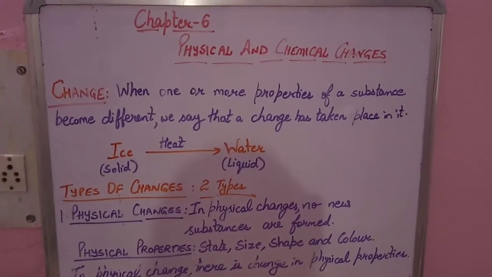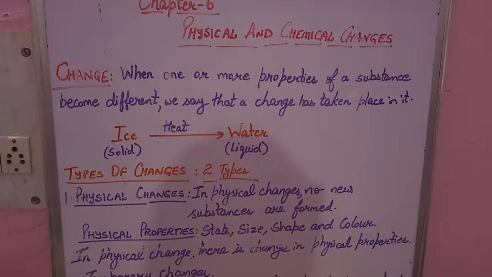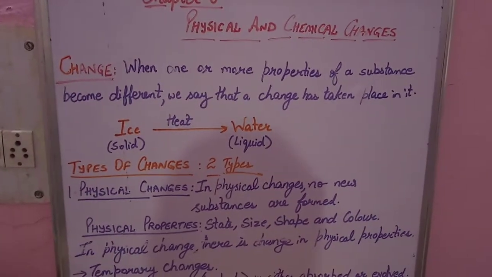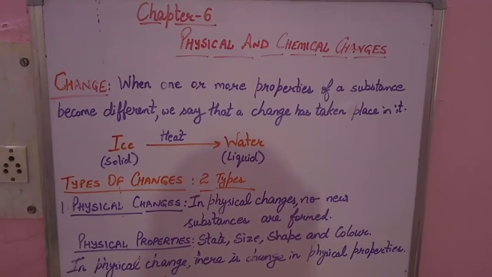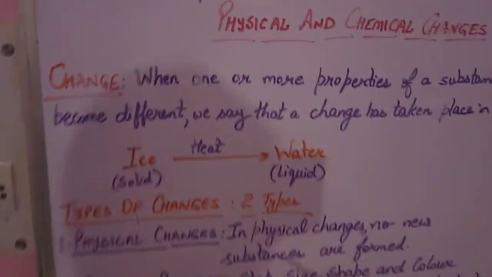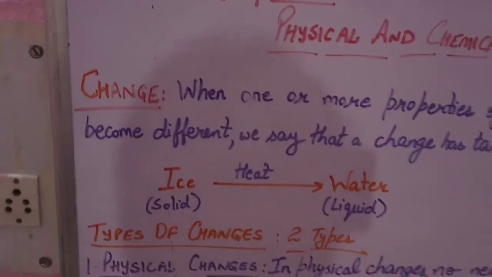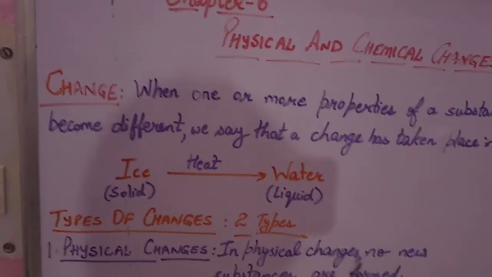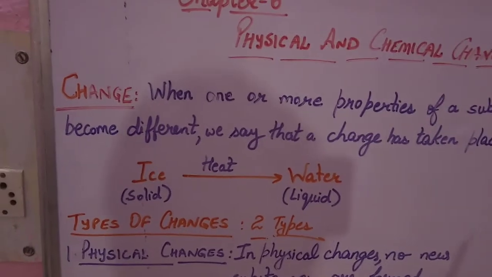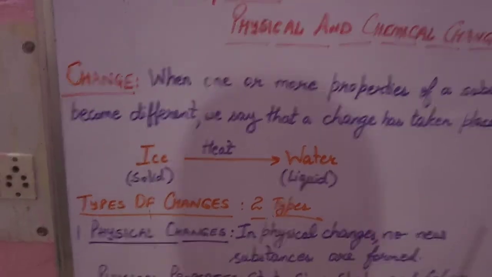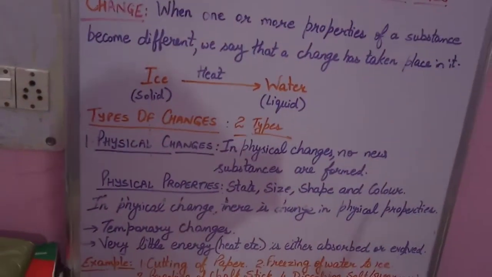Now these changes cannot occur on their own. अपने आप नहीं हो जाते ये changes. There might be something which is causing this change, and that something is heat here. So for every change, there is a reason, there is a cause due to which the change is taking place. So the next topic is types of changes.